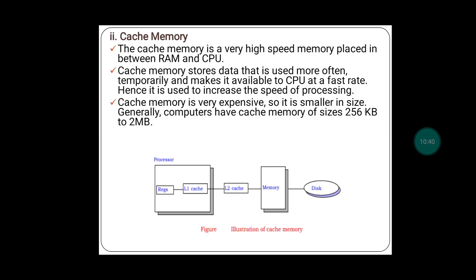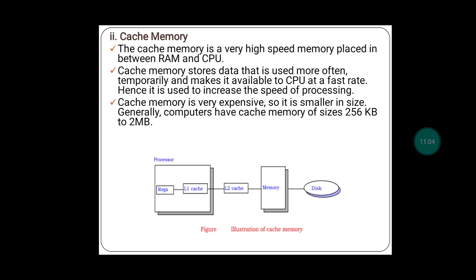Yes. So similarly here also, whatever data you process, say you have done an arithmetic operation 2 plus 3, that data will be brought from RAM to cache first, and from the cache it will be stored in the registers. So when you bring the data to the cache, what happens?